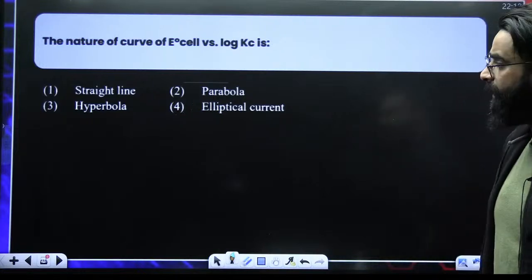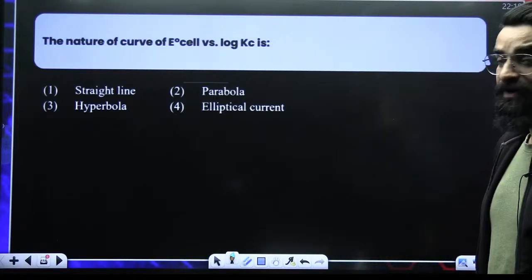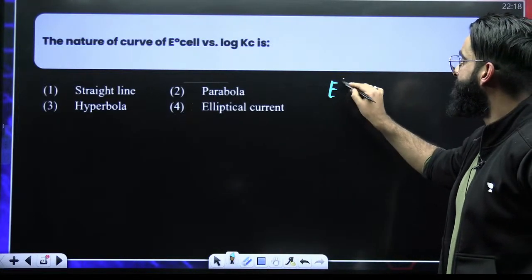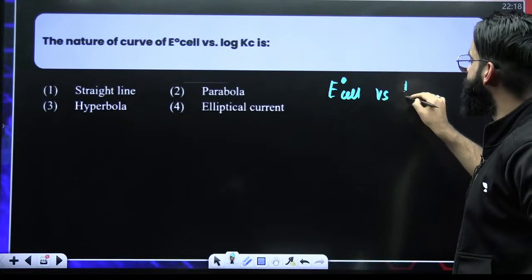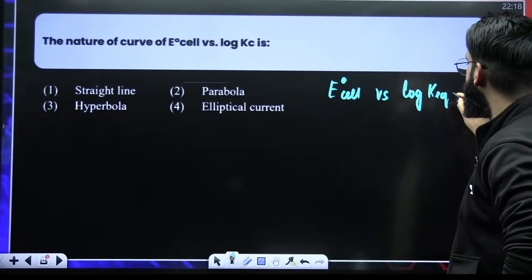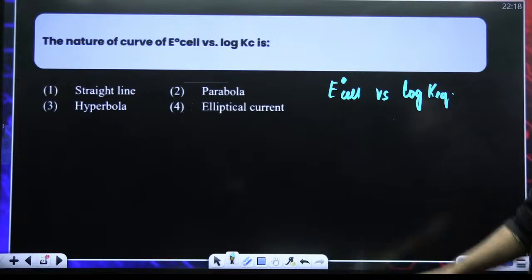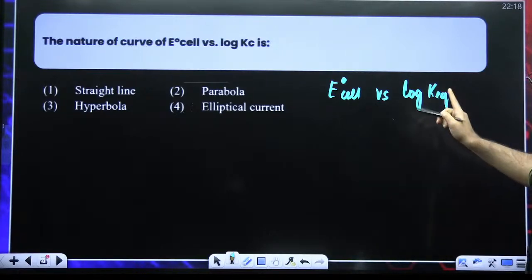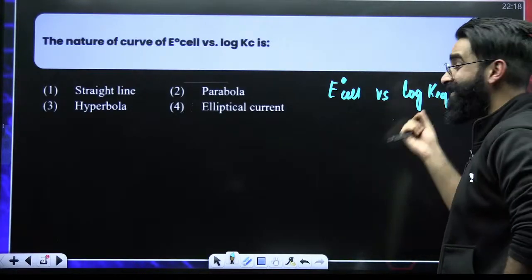Tell me the answer of this particular question. The nature of curve between E naught cell versus the log of equilibrium constant. E naught cell versus equilibrium constant. So first of all, they are asking about the graph between E naught cell and equilibrium constant.